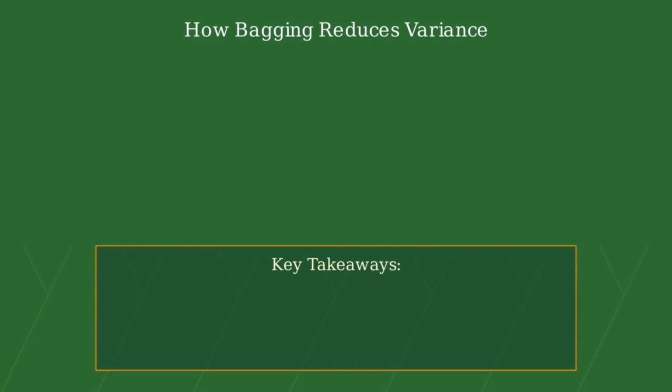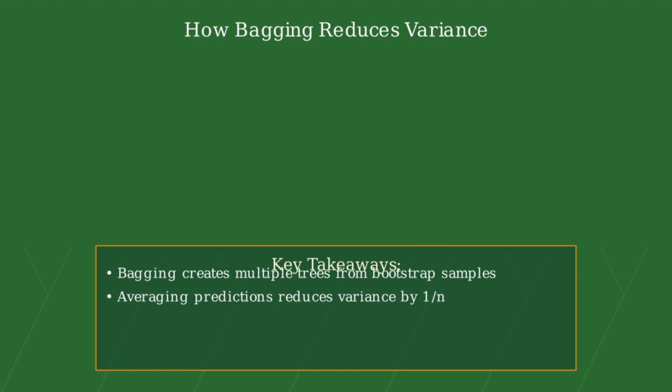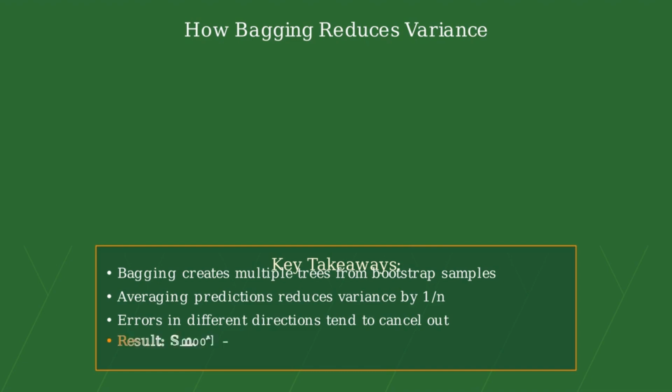To summarize what we've learned about how bagging reduces variance. Bagging creates multiple trees from bootstrap samples of the training data. By averaging predictions, the variance is reduced proportionally to the number of trees. When trees make errors in different directions, these errors tend to cancel each other out in the final prediction. The result is smoother decision boundaries that generalize better to new, unseen data.